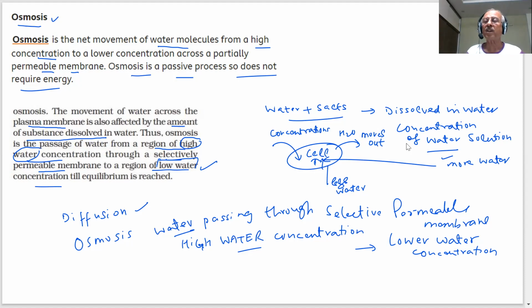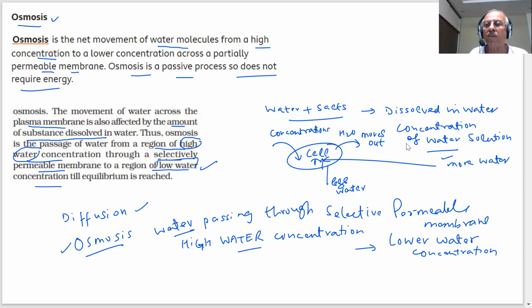Solution has a concentration. If the concentration of the solution is very large, what will happen? The water will be less in the concentrated solution and water will be more in the cell. More water will be lost from the cell. Therefore, plain water should be taken. Those athletes and players, when they are running, they use plain water.